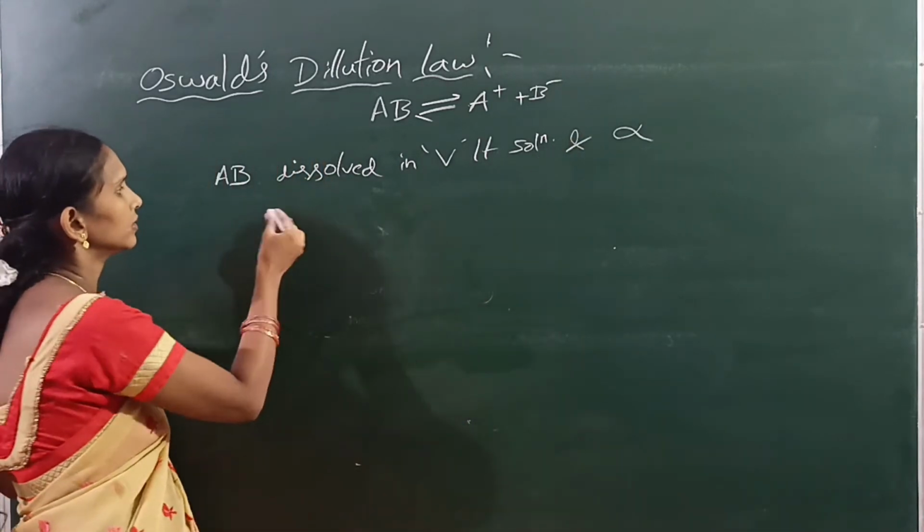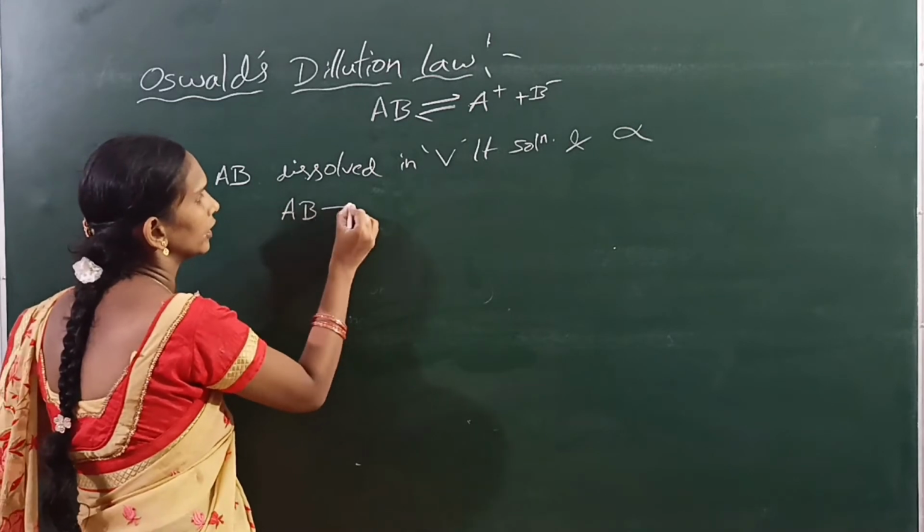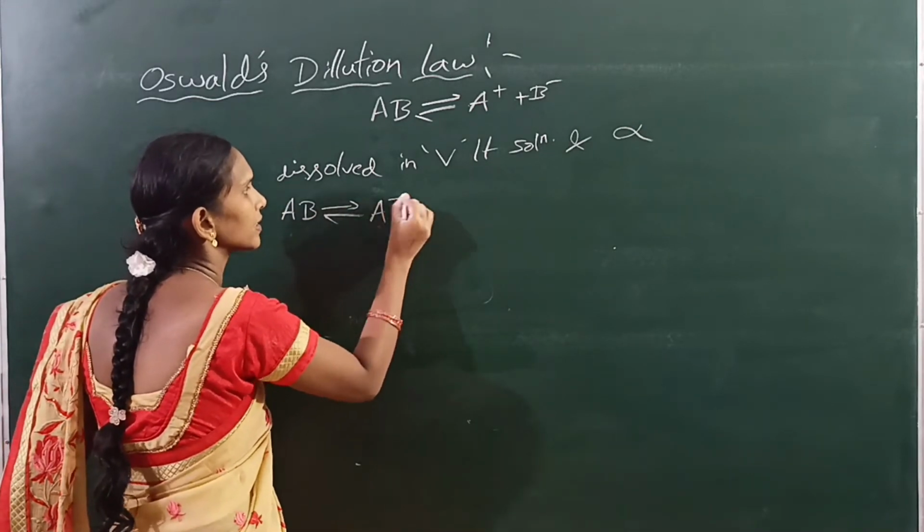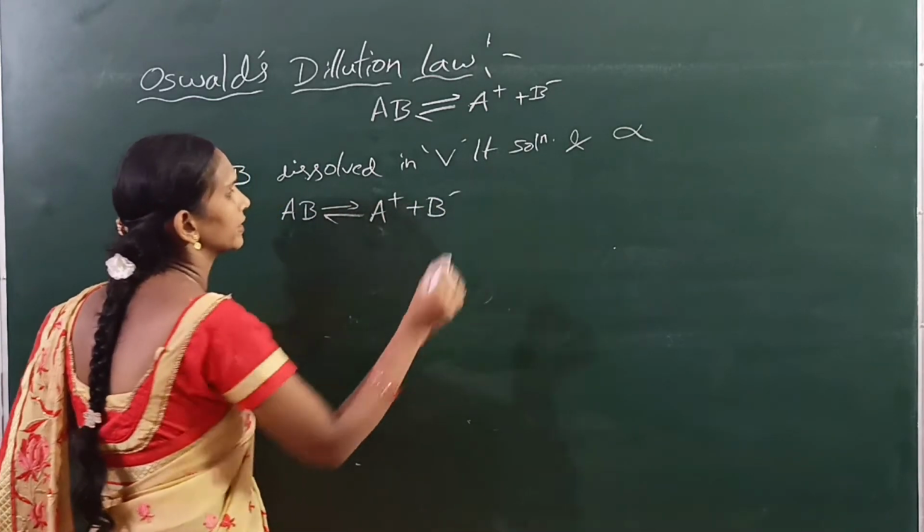Then AB gives rise to A plus and B minus.